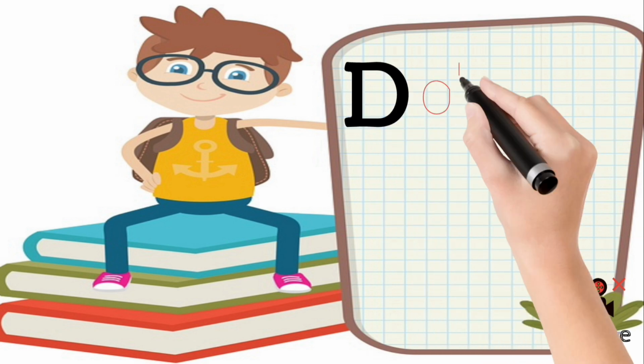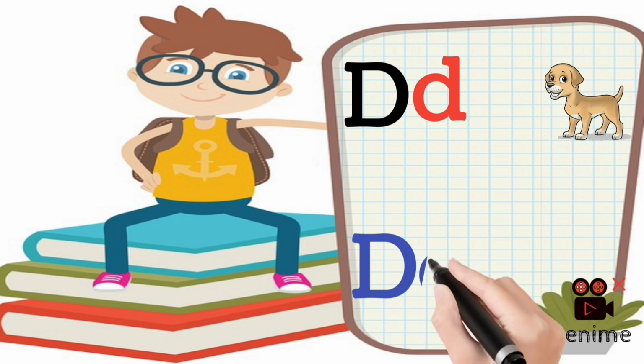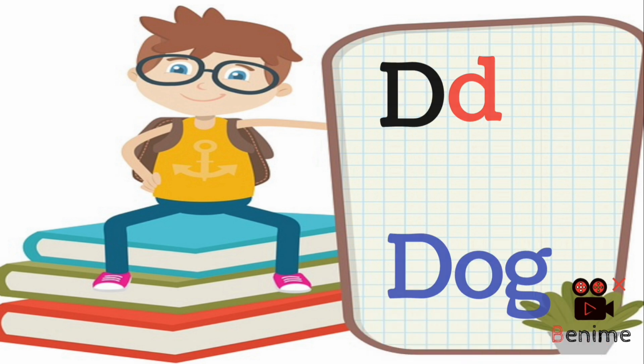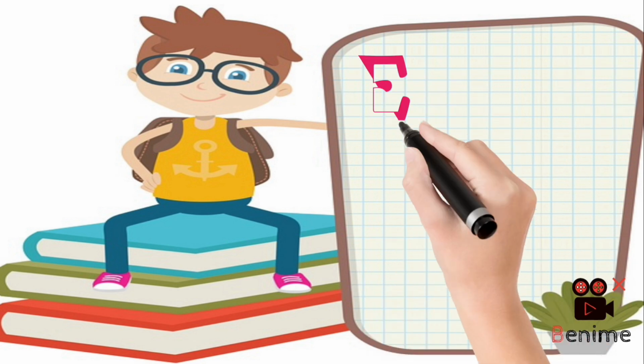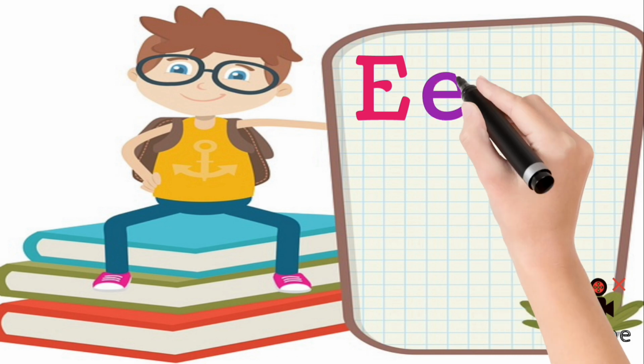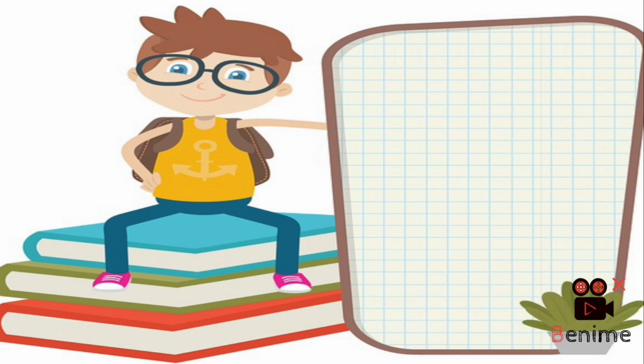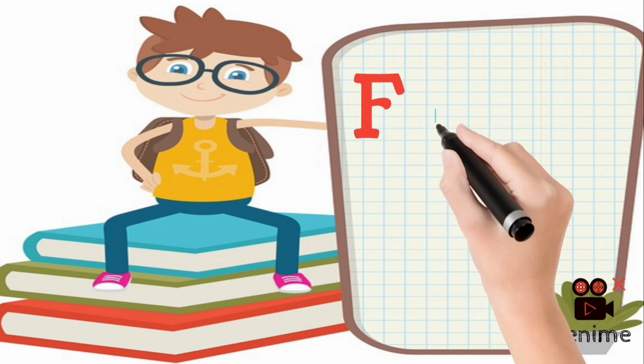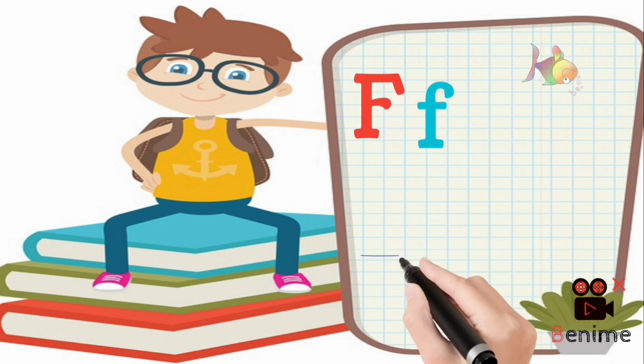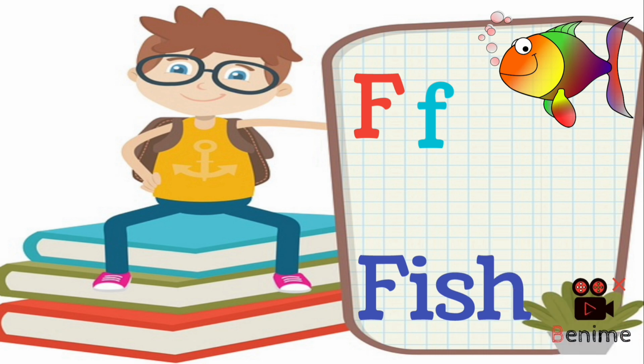Capital D, small D for dog. Capital E, small E for egg. Capital F, small F for fish.